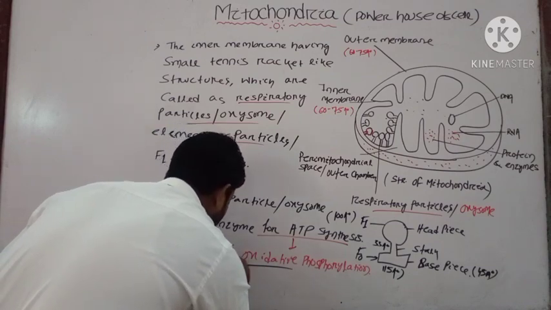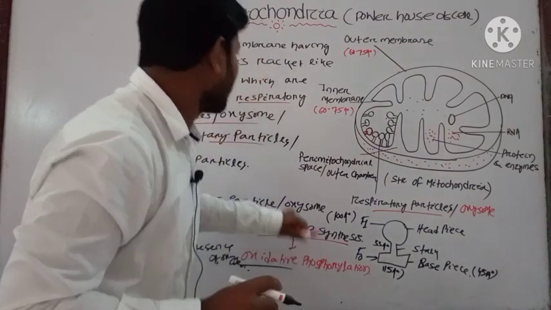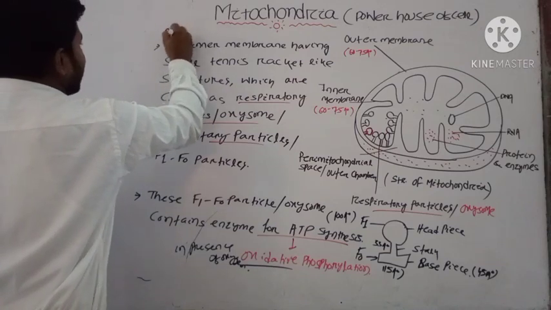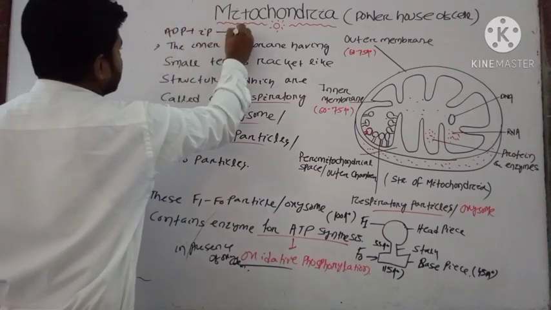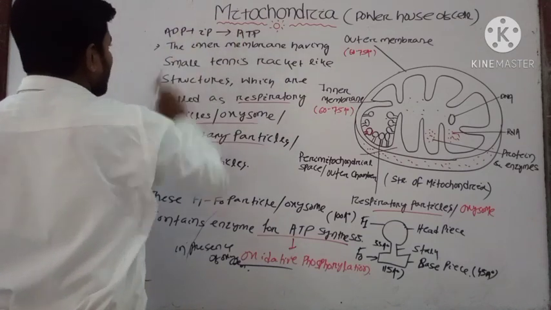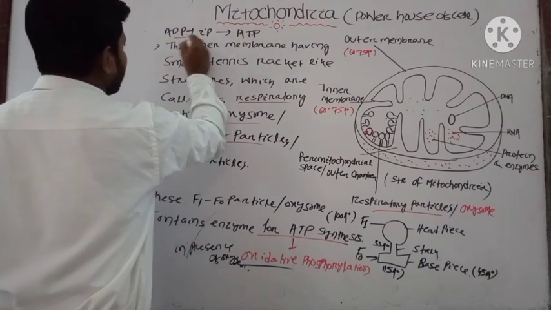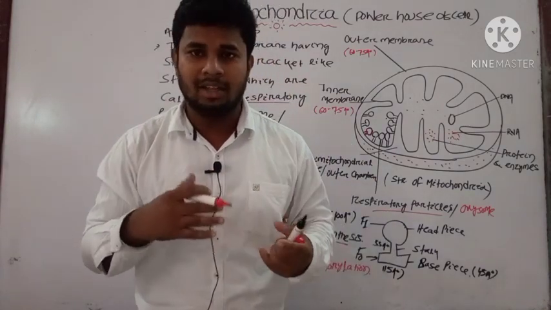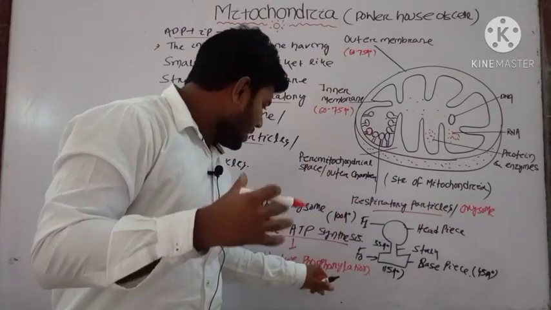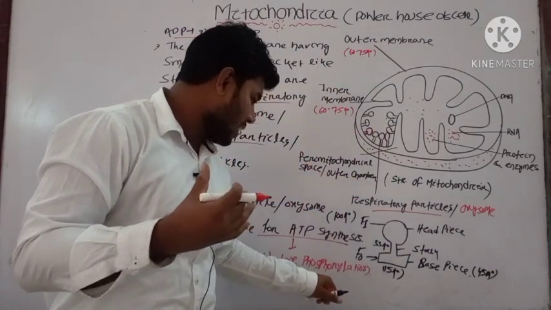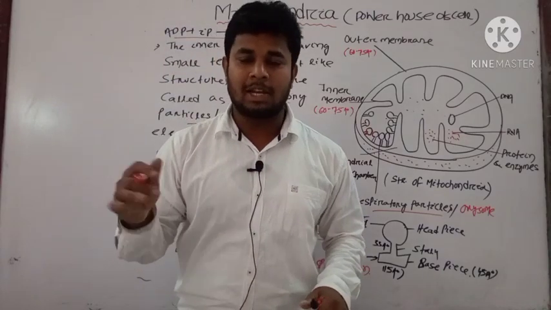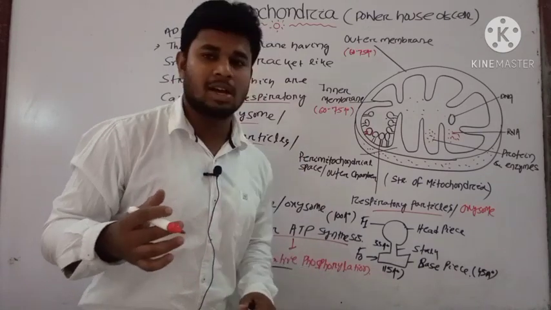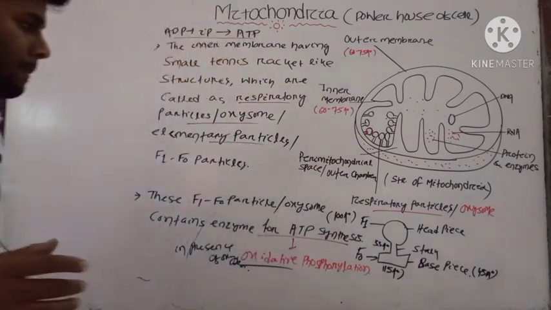What will they produce? ATP. From which do they produce ATP? They will produce the ATP from ADP plus inorganic phosphate. In presence of oxygen, the glucose molecule or the foodstuffs we are eating will produce the ATP in the process of oxidative phosphorylation, in plant cells and also animal cells. Okay, note down these points, then we will discuss the function of mitochondria.